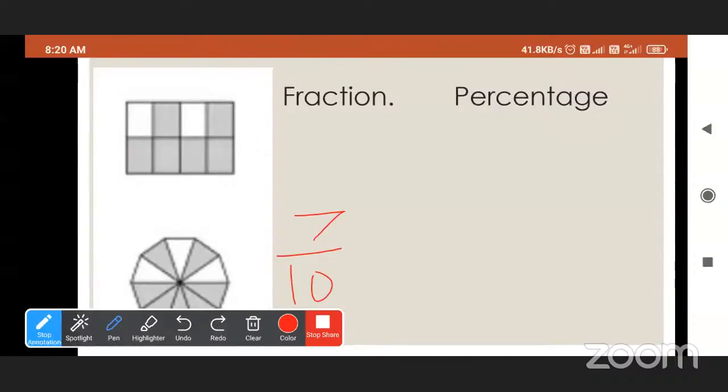To get the denominator as 100, what do we have to do? By which number do we have to multiply both numerator and denominator? See, we have to convert 10 into 100. So by which number do we have to multiply?